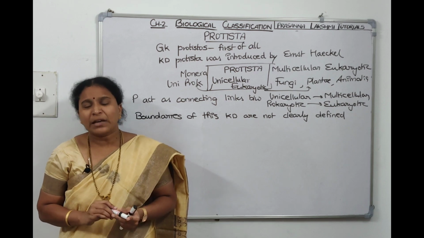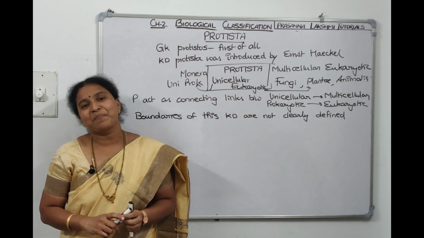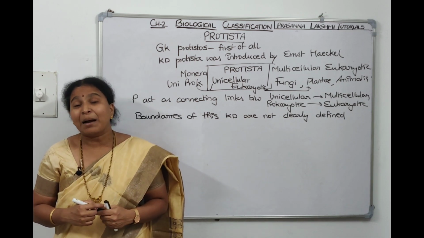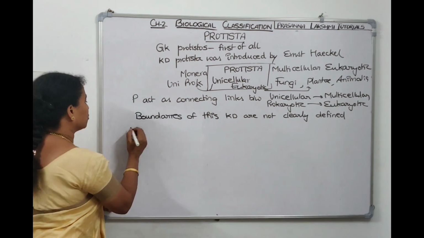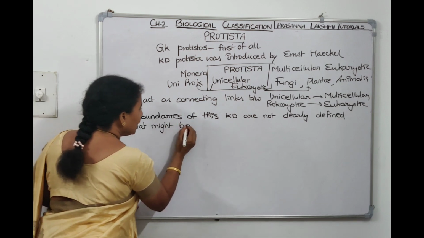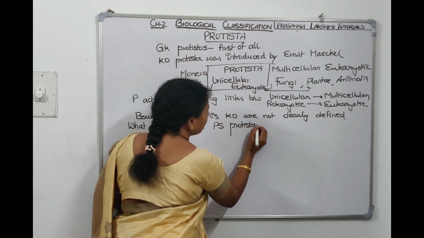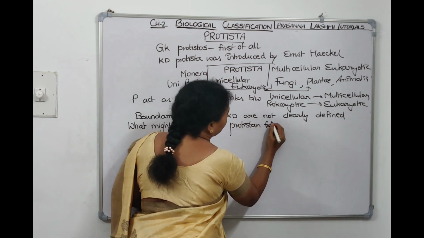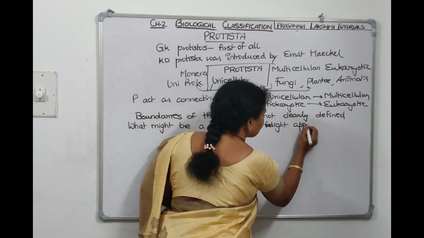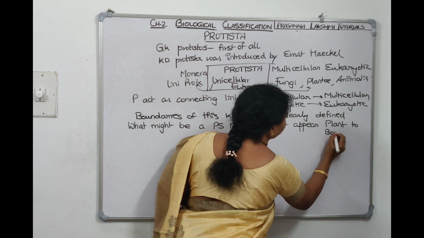Now for a botanist it might appear like a plant, but for a normal scientist it appears like a protist. So what might be a photosynthetic protist might appear a plant to a botanist.